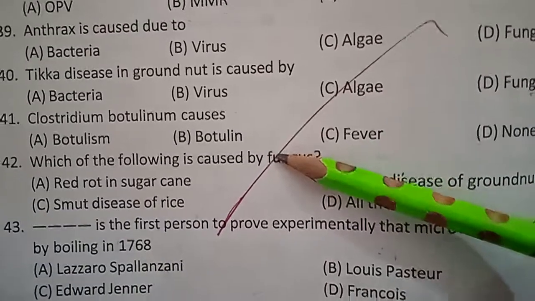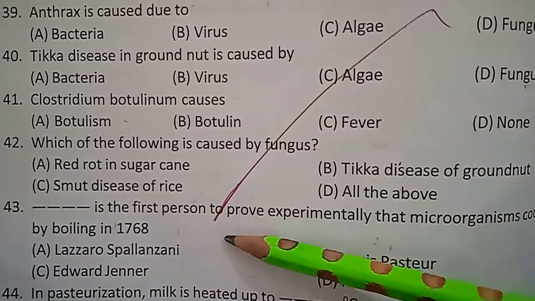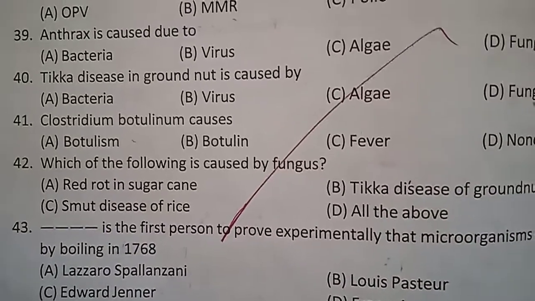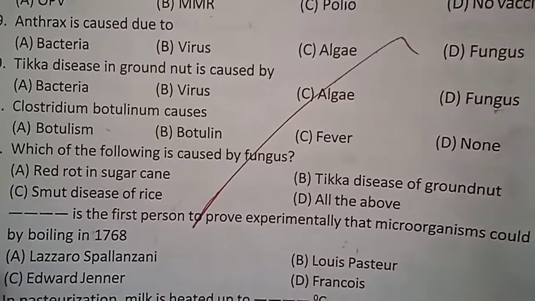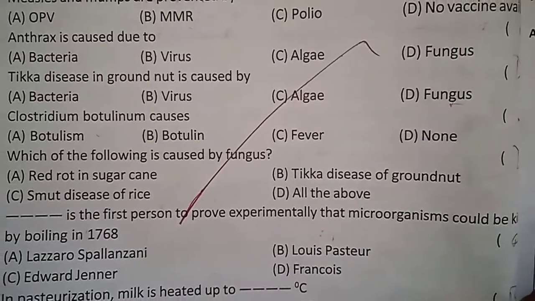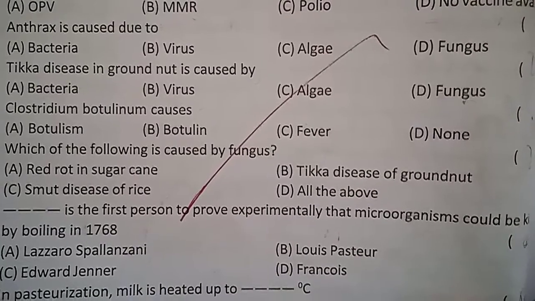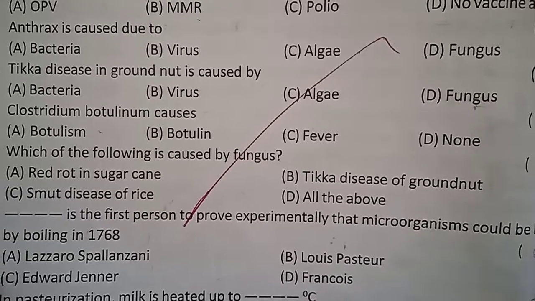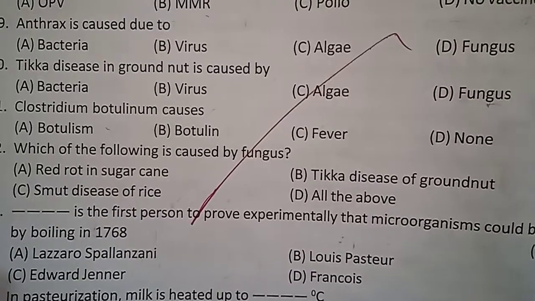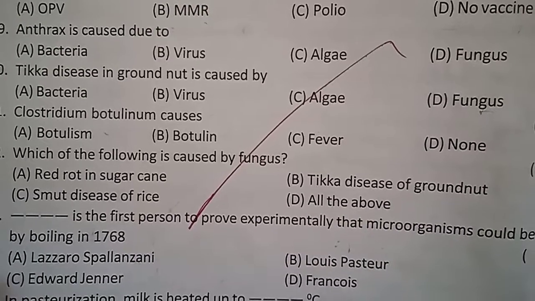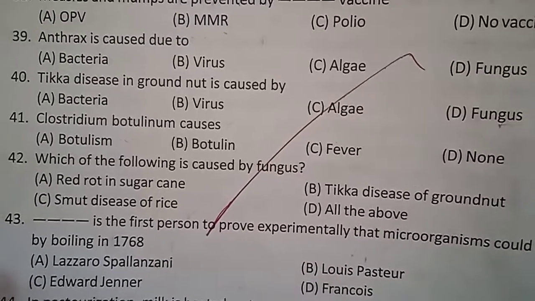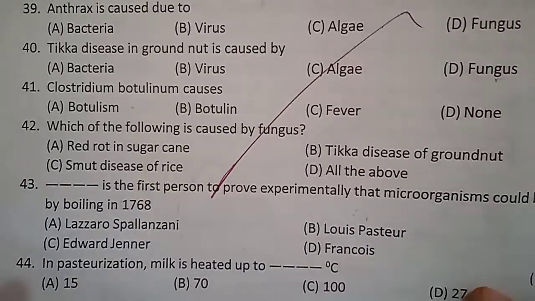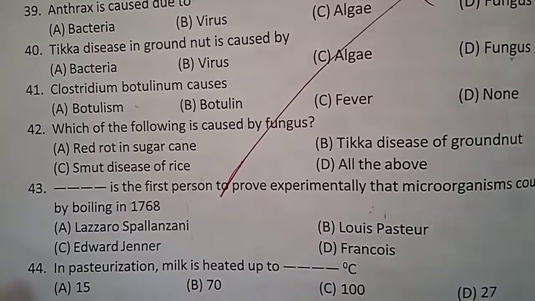Dash is the first person to prove experimentally that microorganisms can be killed by boiling. Spallanzani, Louis Pasteur, Jenner or Francois? Spallanzani.